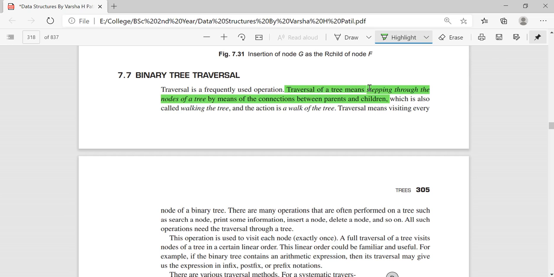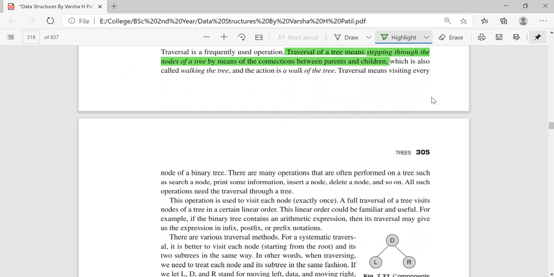Traversal of a tree means stepping through the nodes of a tree by means of the connections between parents and children. You can also call it walking the tree, and you can call the action a walk of the tree, right? So traversal can be called walking the tree, and that walking along the tree is called the walk of the tree.